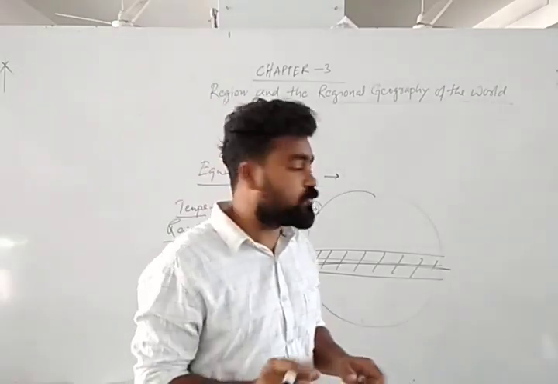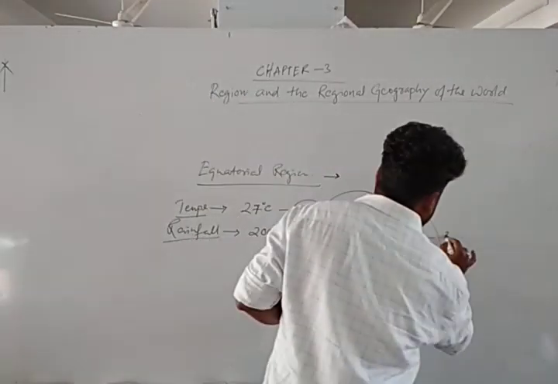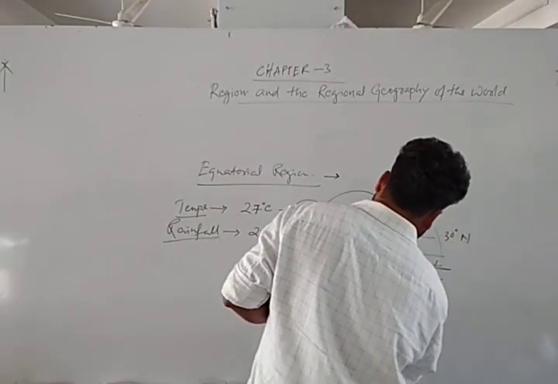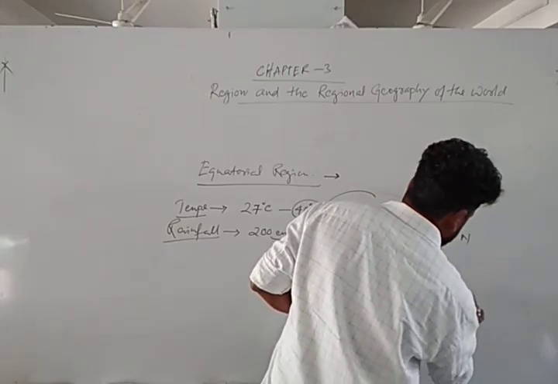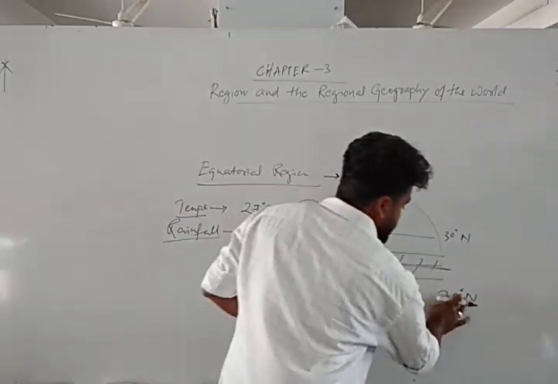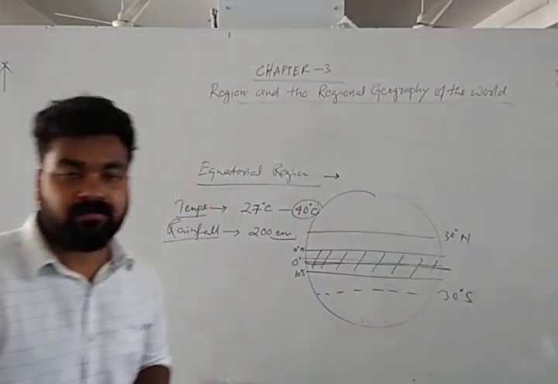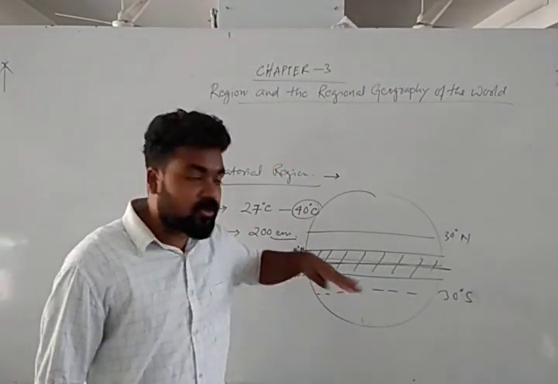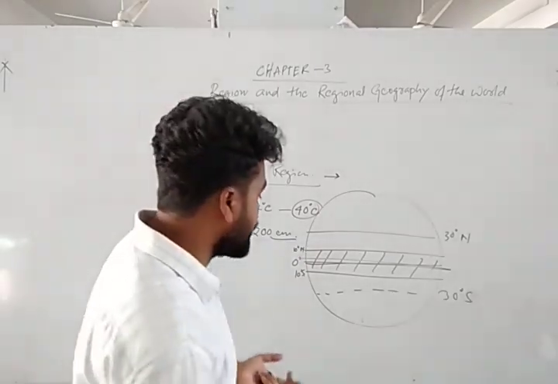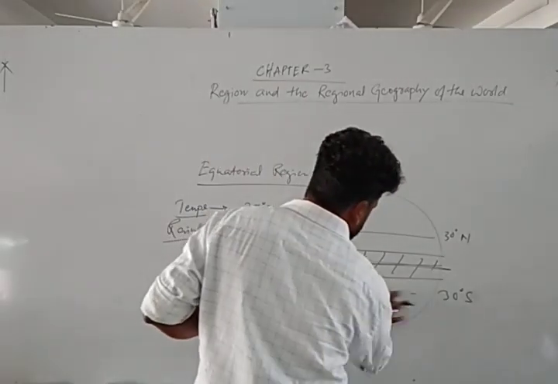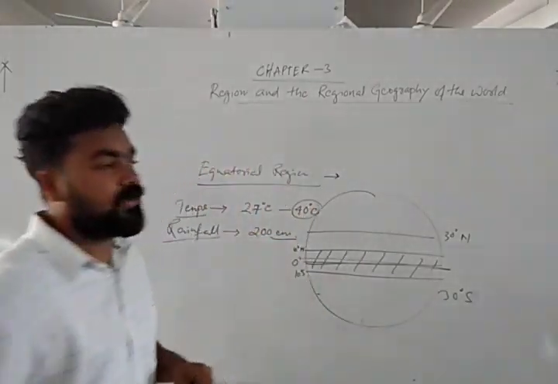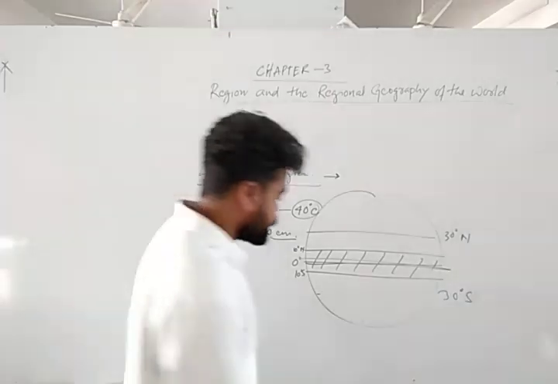In the tropical region, up to 30 degrees north and 30 degrees south, rainfall is generally 200 to 250 centimeters. And sometimes, due to the influence of the monsoon wind, rainfall exceeds 300 centimeters.